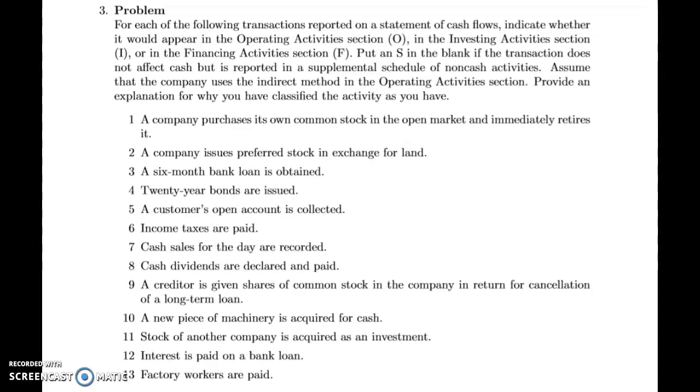Number 5, a customer's open account is collected. This is an operating activity because it's just a day-to-day function that runs the business and keeps the doors open and the lights on. Number 6, income taxes are paid. And this is also an operating activity, which is the same thing. It's just a day-to-day function used to run the business.